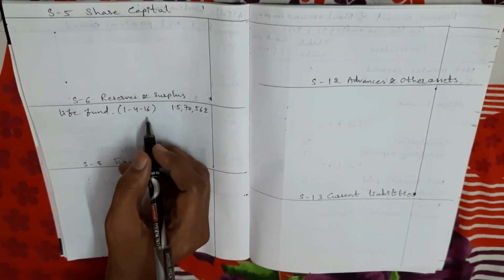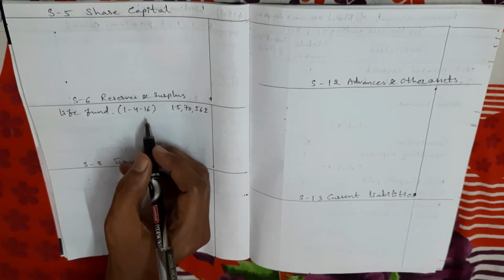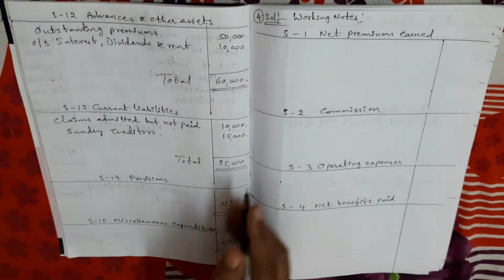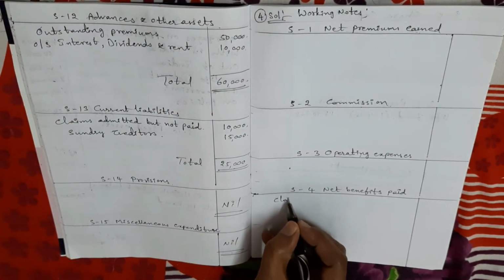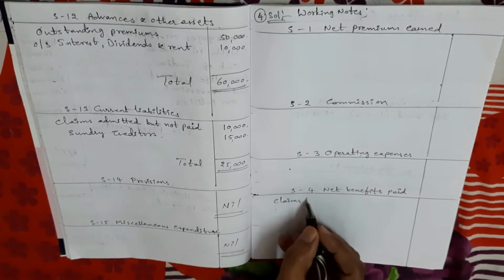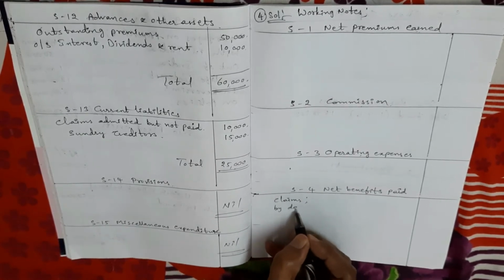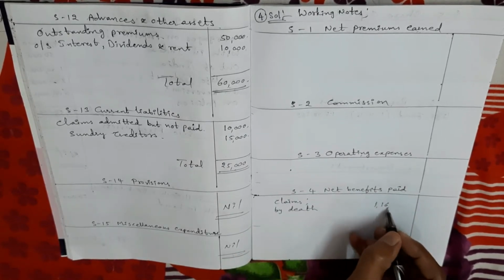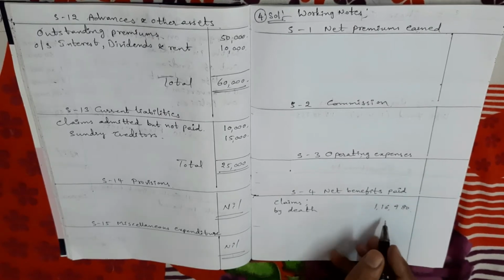Next, claims by death. For claims by death, one adjustment is there. What is the claims schedule? Yes, schedule number 4. Adjustment is there now, so take it in the inner column. Claims by death, inner column 1,16,980 rupees.